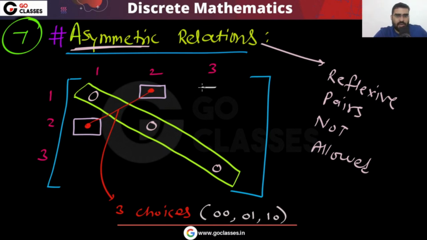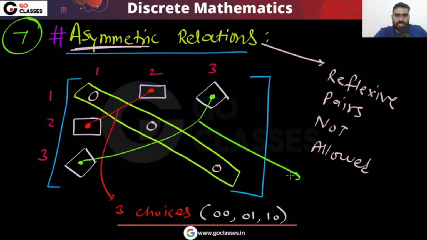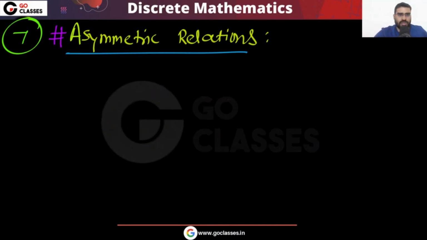Similarly, look at this combination, 1, 3, 3, 1. How many choices does this combination have? This combination also has 3 choices. What are the 3 choices? Both can be 0, or one can be 0 and the other 1, or one can be 1 and the other 0. So I hope you understood what I'm saying.